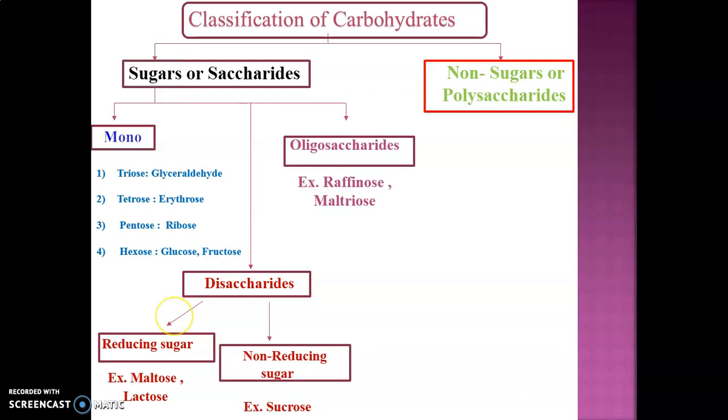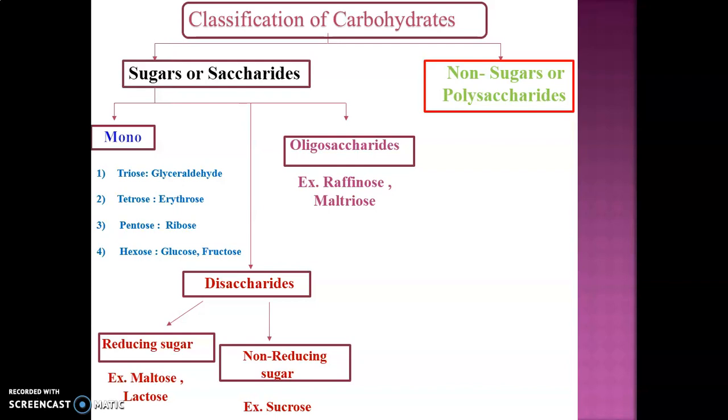So sugars are classified depending upon the type of sugars present in the carbohydrate. Monosaccharide means what? These are the sugars which contain only a single unit of sugar. That's why monosaccharide.